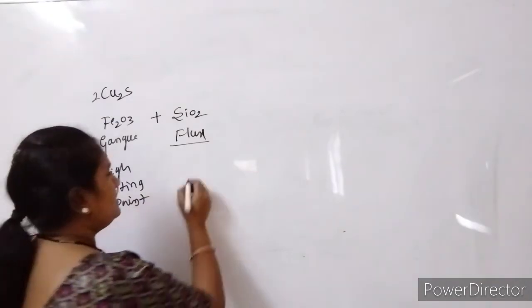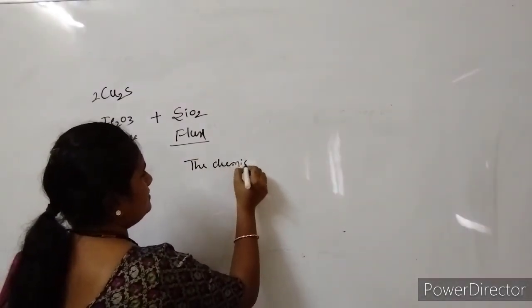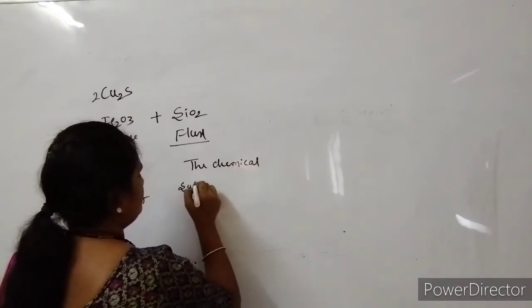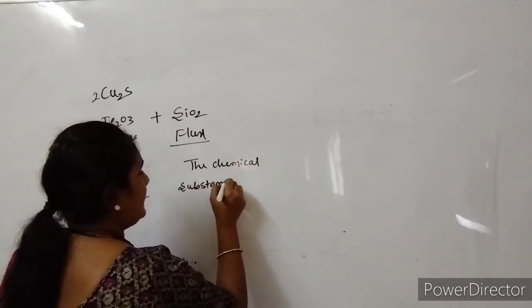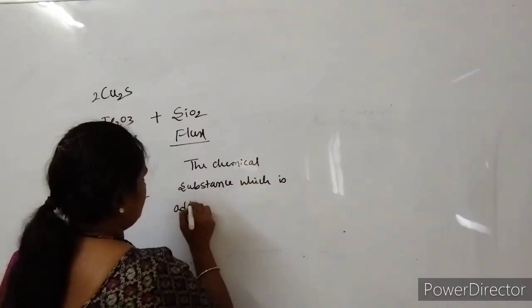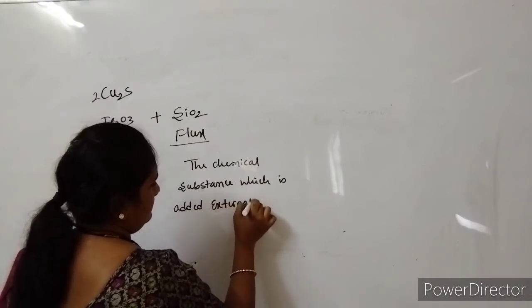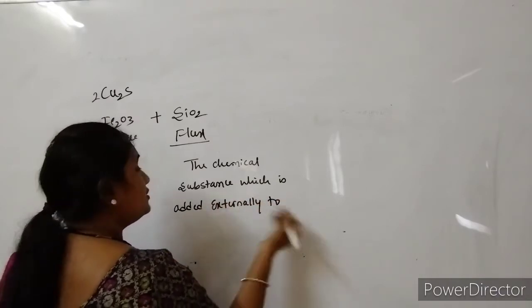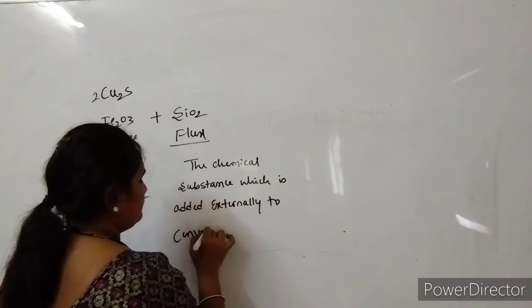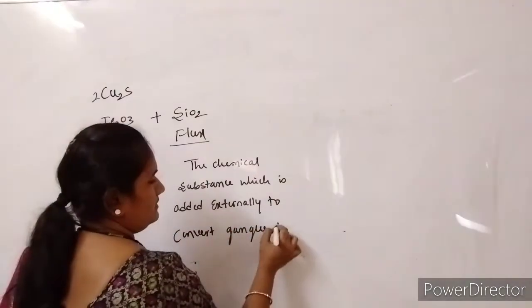So flux is the chemical substance which is added externally to convert gangue into slag.